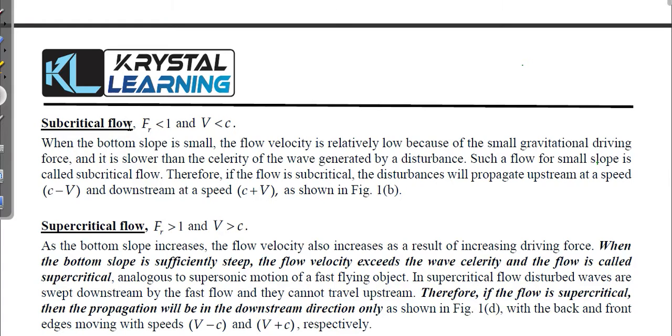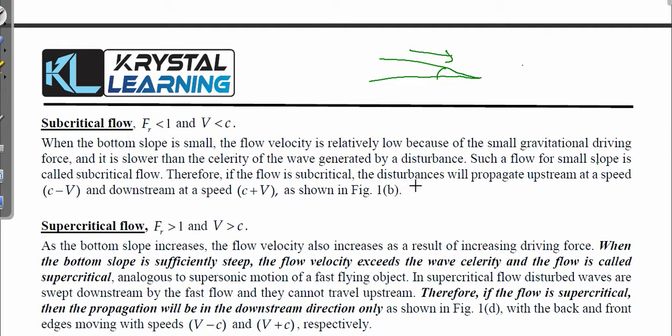So what is happening in subcritical flow? Subcritical flow is less than 1. That means the velocity of the water body is less than the wave velocity. When the bottom slope is small, the flow velocity is relatively low. Why? Because a small gravitational driving force is acting on this flow. So it is slower than the celerity of the wave generated by the disturbance. Such a flow for small slope is called subcritical flow.